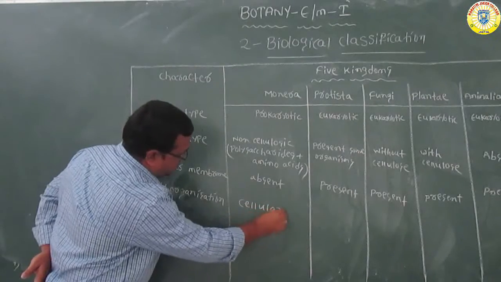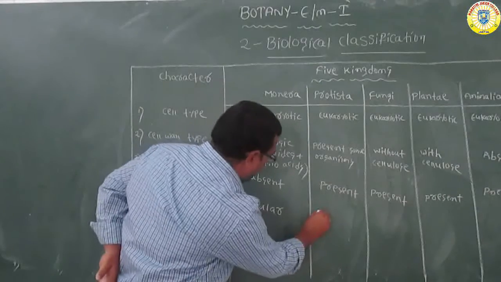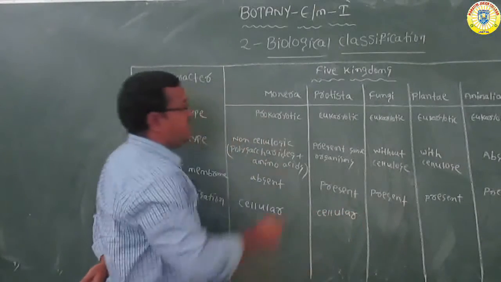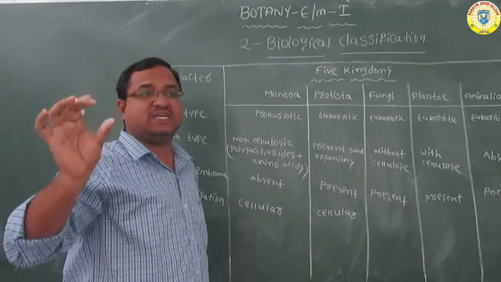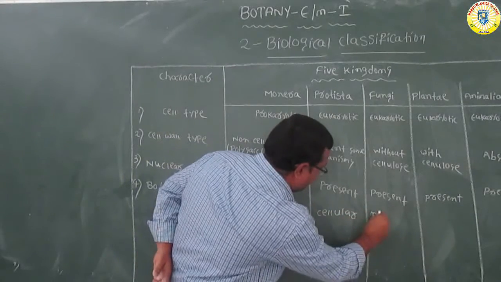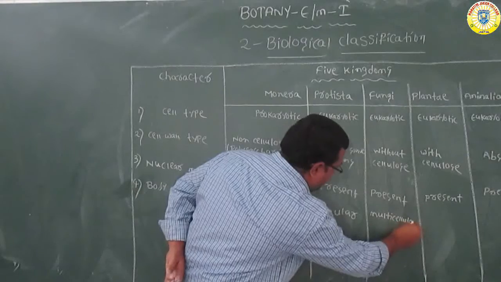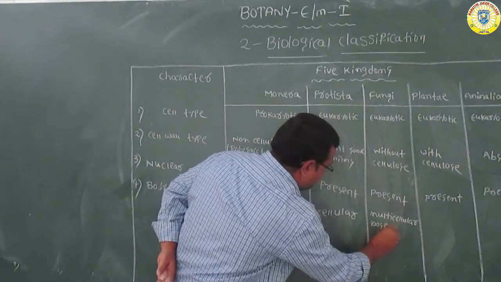There are no tissues, no organs, up to cellular only. Here also cellular. But in fungi, multicellular, but with loose arrangement of tissues, loose tissues.